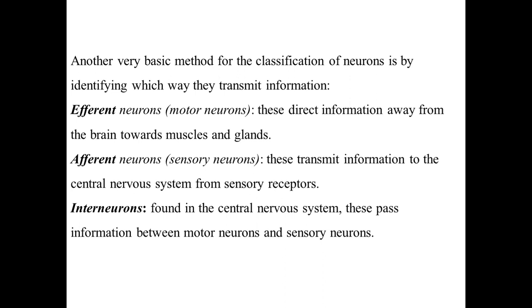And then there are afferent neurons, that is the sensory neurons. These transmit information to the central nervous system from sensory receptors. From different parts of the body, the sensory receptors collect the information and transmit it to the central nervous system. Then interneurons are found in the central nervous system. They pass information between the motor neuron and the sensory neuron. So on this basis we are classifying neurons into different categories. There are lots of categories; I already discussed some earlier, but here we are mainly focusing on these types.